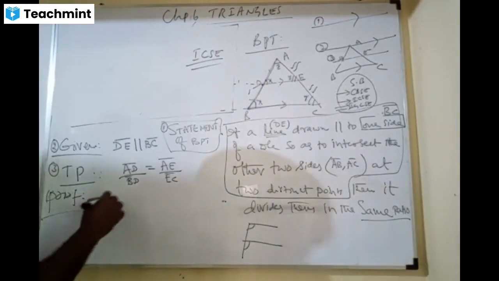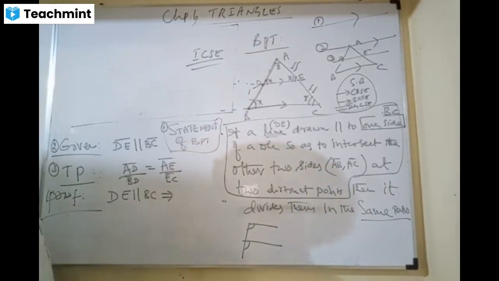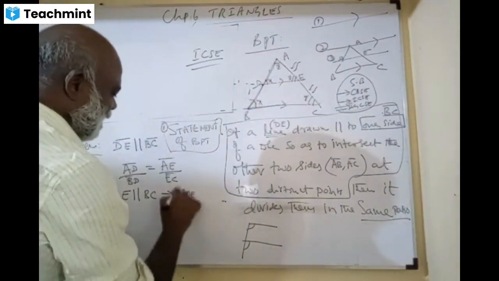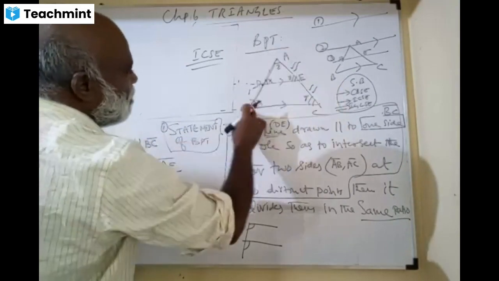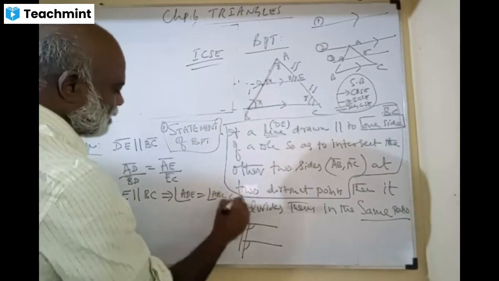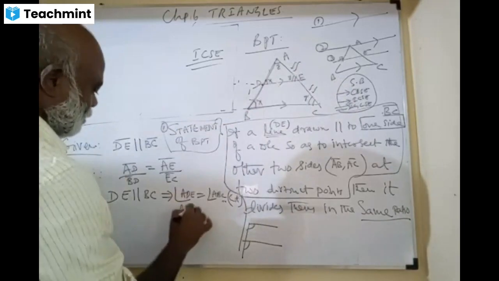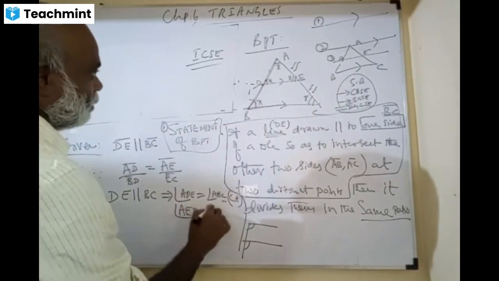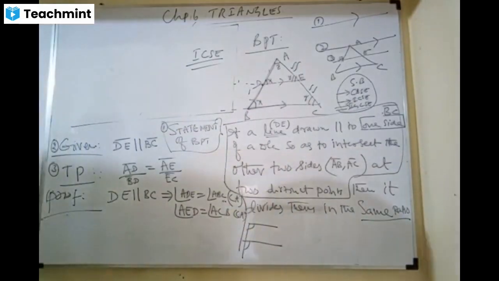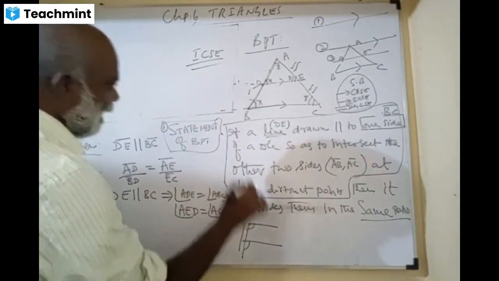So you can say like this, my proof. DE is parallel to BC, which implies that angle ADE is equal to angle ABC, corresponding angles. Similarly, angle AED is equal to angle ACB. Do you agree? Yes, sir. Both of them are equal: this one is equal to X, and this one is equal to Y.